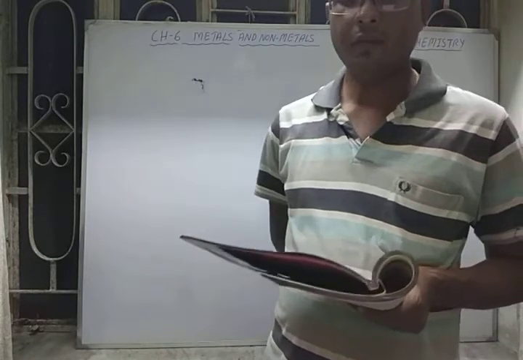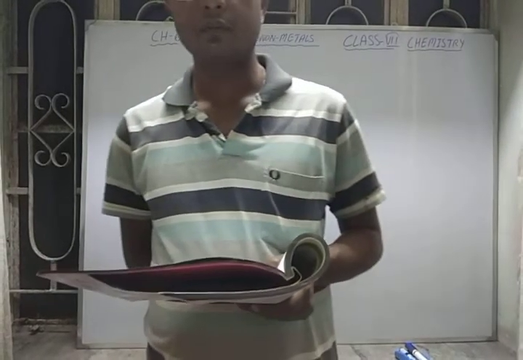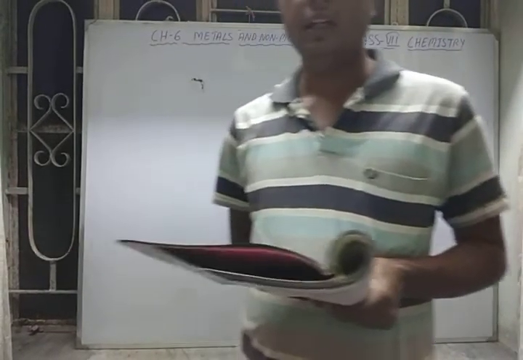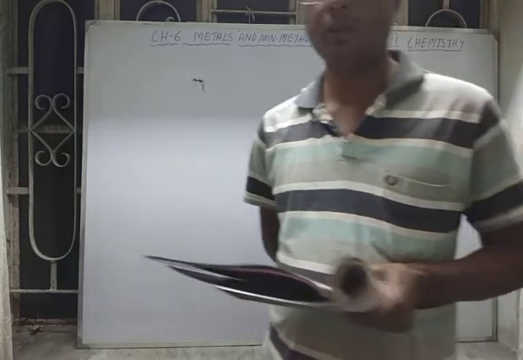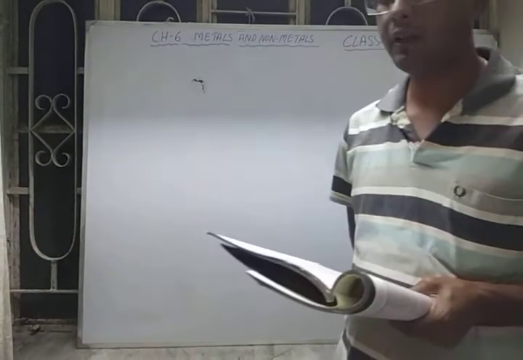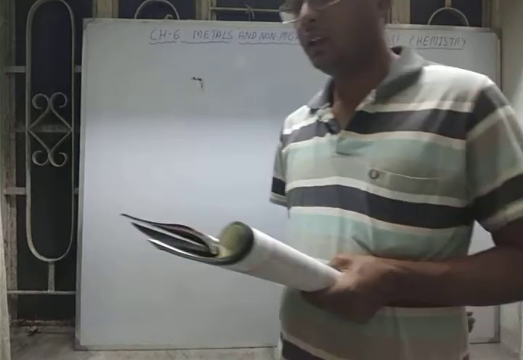Next type of metal that we are going to see the uses of is tin. Latin name is stannum, symbol is Sn. It is a silvery white metal, highly malleable but not ductile at all.